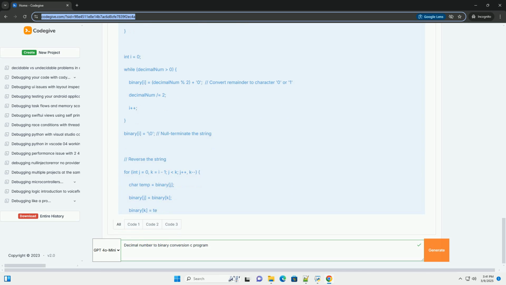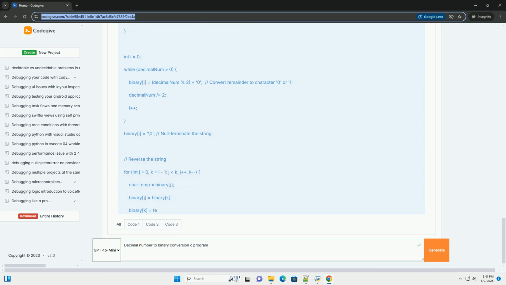How to compile and run the code. 1. Save the code as a .c file, for example decimal_to_binary.c. 2. Compile: open a terminal or command prompt and use a C compiler, like GCC, to compile the code.